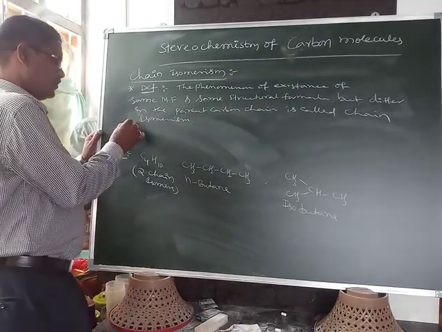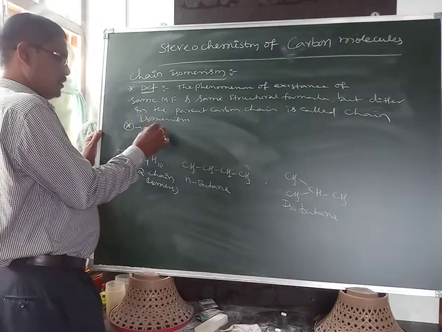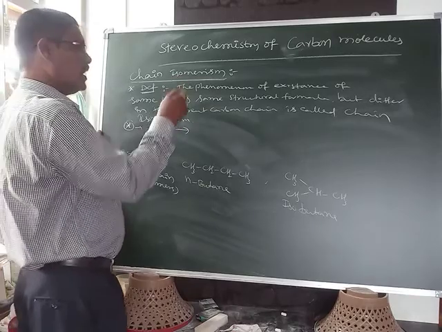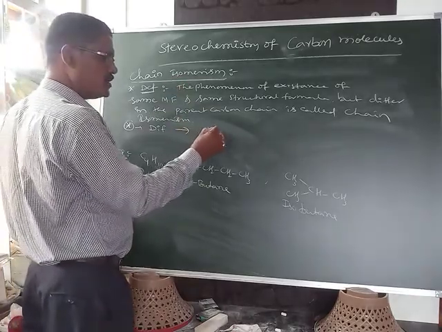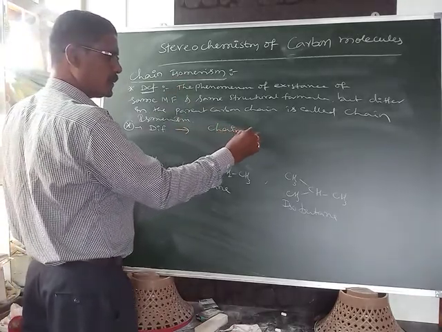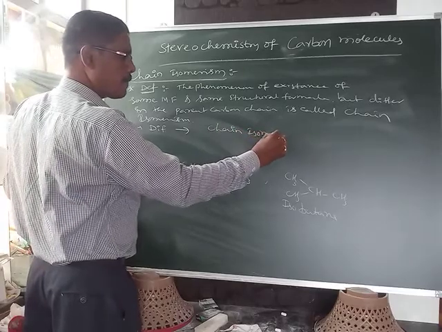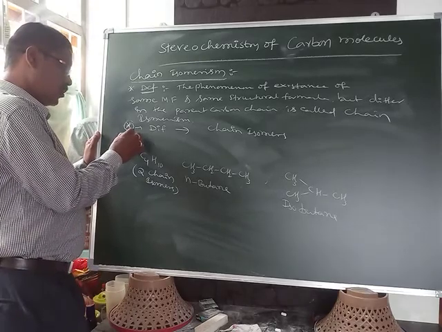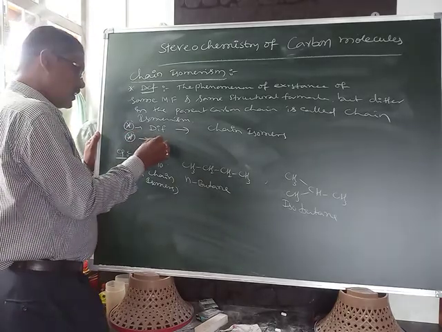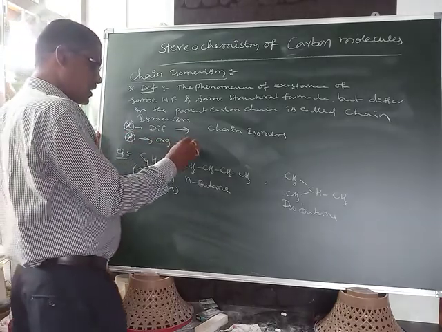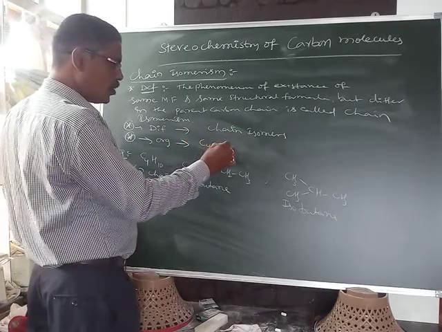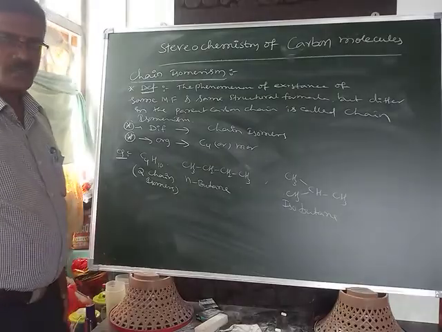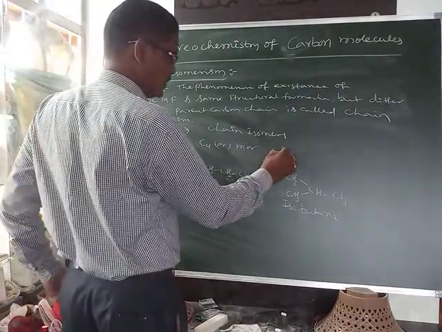Second point, the different isomers that exist in chain isomerism are called chain isomers. This is very important: an organic compound which contains 4 or more carbons can exhibit chain isomerism.